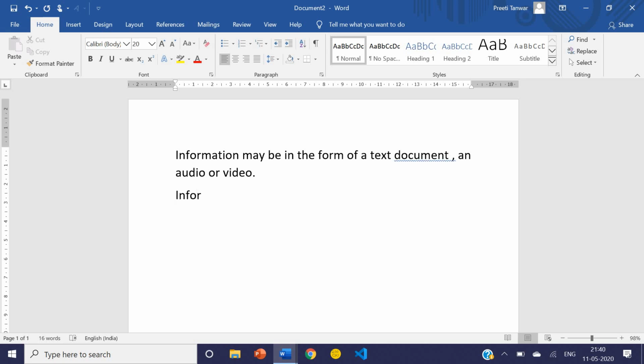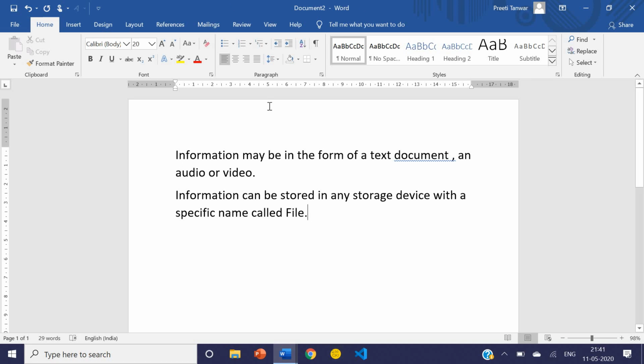To bring the cursor to the next line, we press Enter. Information can be stored in any storage device with a specific name called file. You can type any content. Okay, so this is the content of our file.